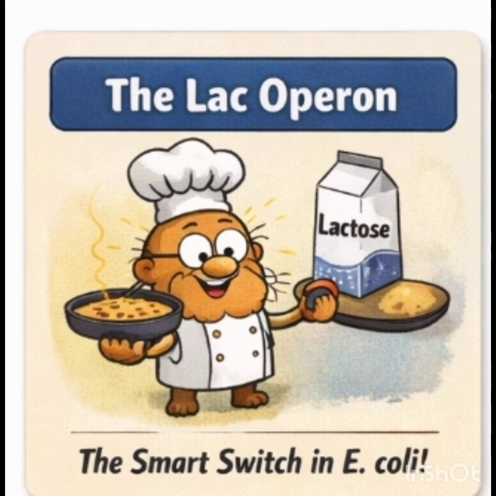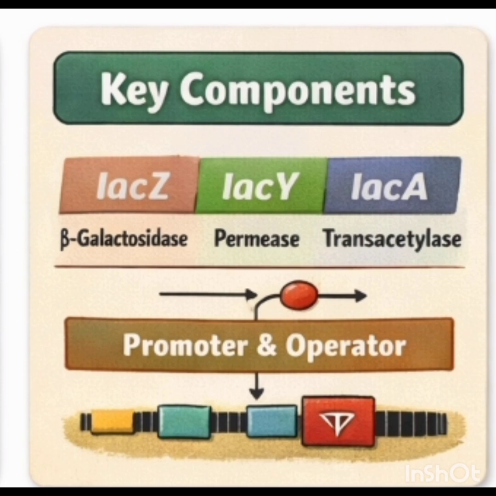That beautifully regulated genetic system is called the lac operon. The core concept is that the lac operon is an inducible operon, meaning it normally remains off and turns on only when lactose is present. It works most efficiently when glucose is absent. This system demonstrates one of nature's smartest strategies: do not waste energy producing enzymes unless they are truly needed. Thus, the lac operon is a classic model of gene regulation in prokaryotes.